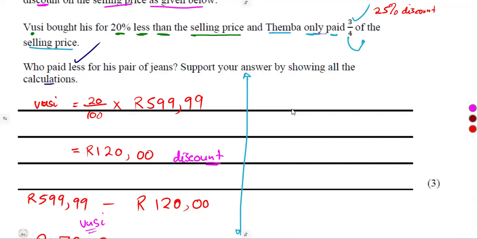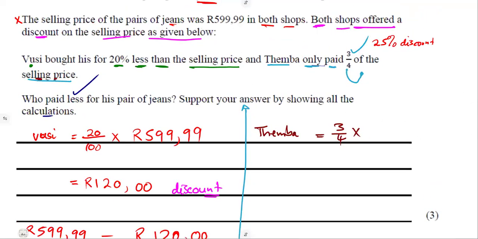He only paid that. So meaning to say, what is it that he paid? 3/4 of the selling price. Remember your selling price, 3/4 of that.